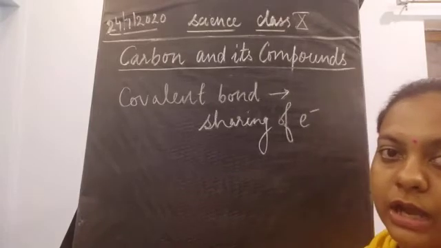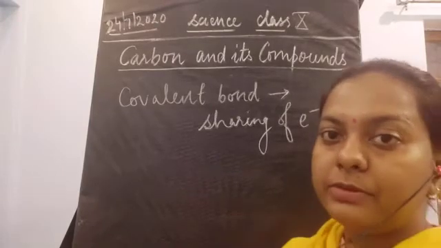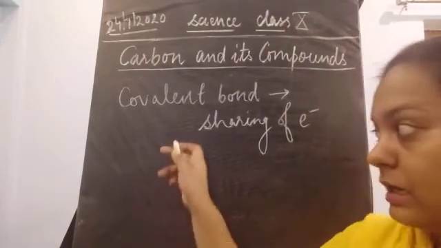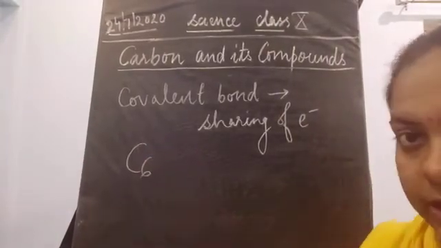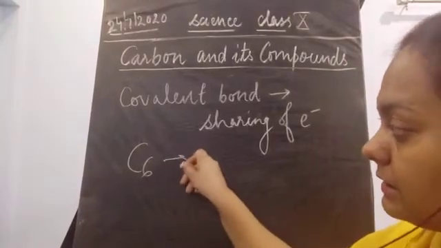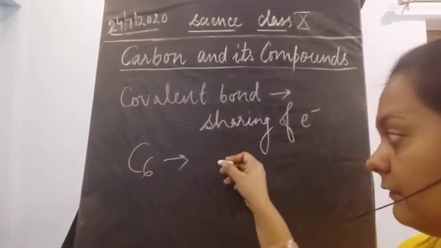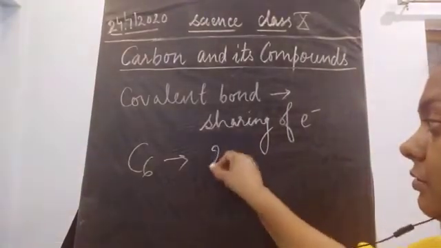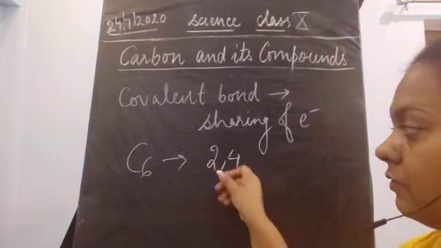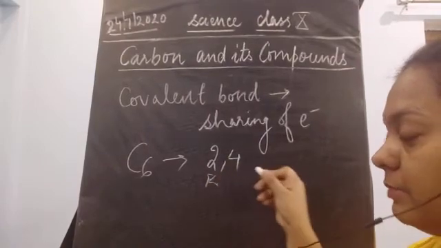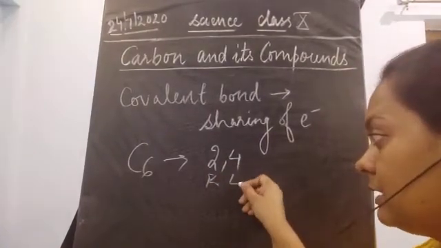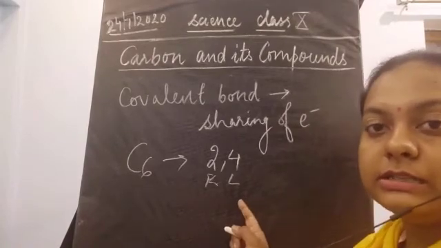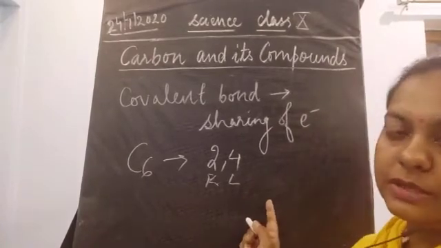If we talk about carbon, we have seen that carbon's atomic number is 6. If you write its electronic configuration, you will get 2 and 4. The K shell is completely filled, and the electrons in the L shell are incomplete. Why are they incomplete? Because at least 2 or 8 electrons must be present.